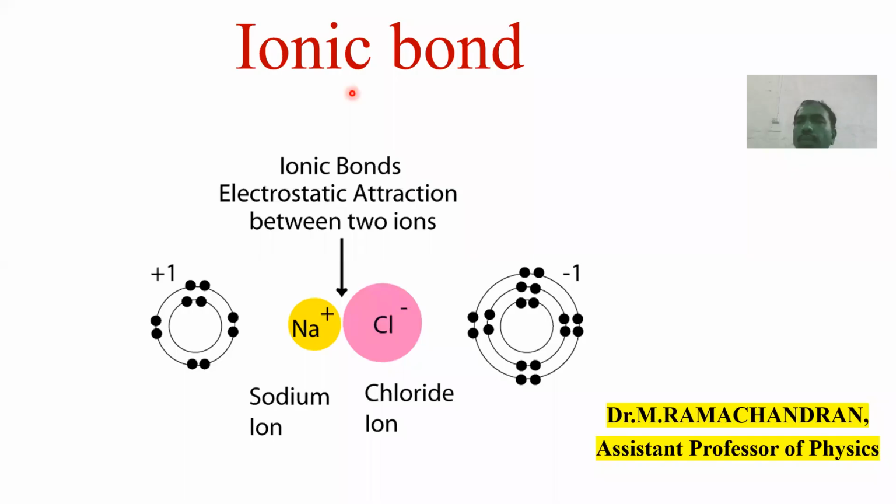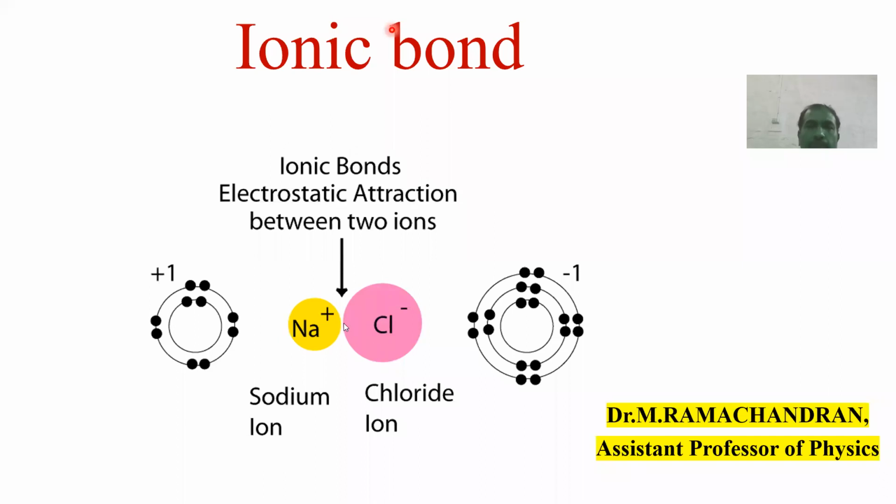We discuss the topic on ionic bond. So the ionic bond is a bond that forms between a metal and a non-metal, through the outermost shell.